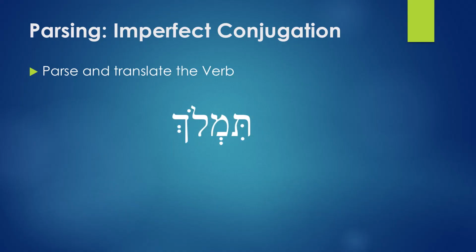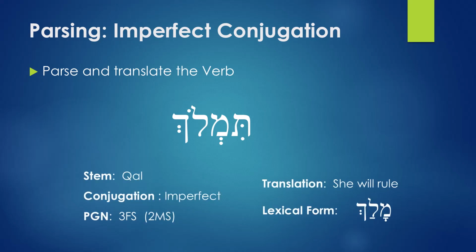Next we have the word timloch. How do you parse this one? Notice that this one has no suffix. It only has the T prefix, and this T prefix has an identical. It can be 3FS or 2MS. If it's 3FS, it's translated as she will rule, third feminine.